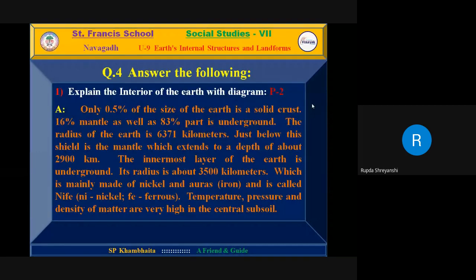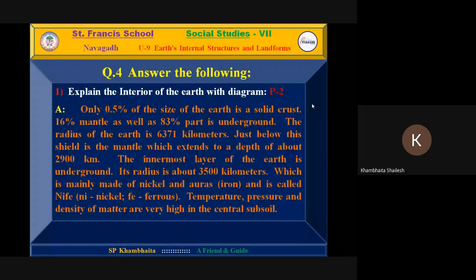Temperature, pressure, and density of matter are very high in the center.